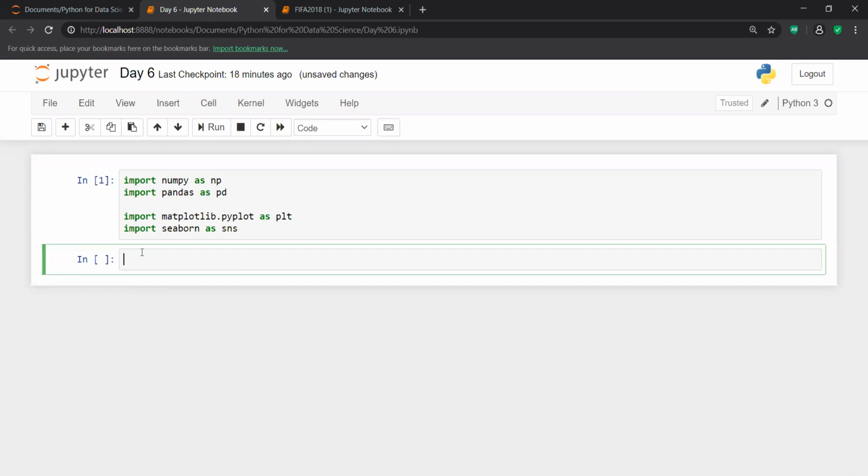This is the very first step, because without reading a data set, how can you make a graph on it? That is the most important part. Now I start with a very general plot, which is nothing but a line plot.